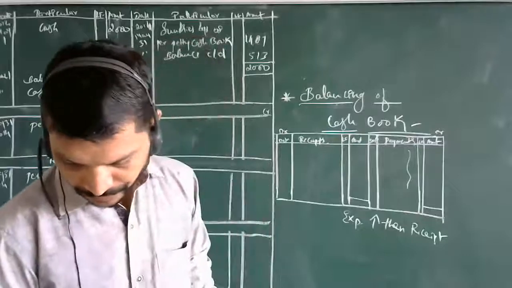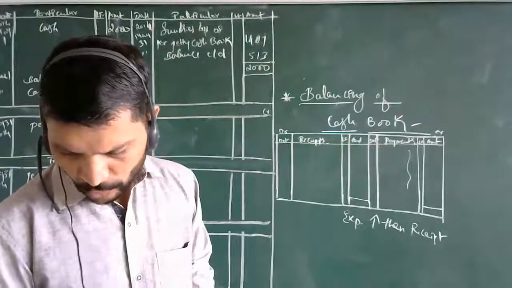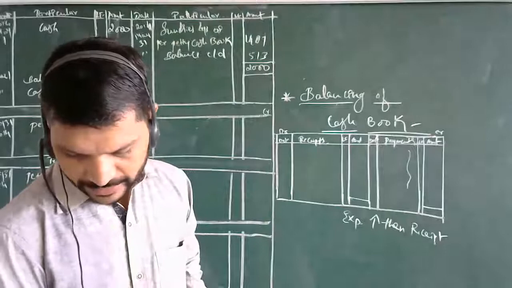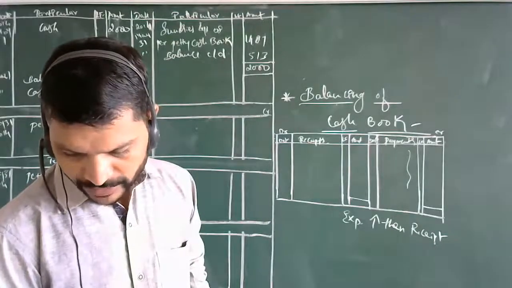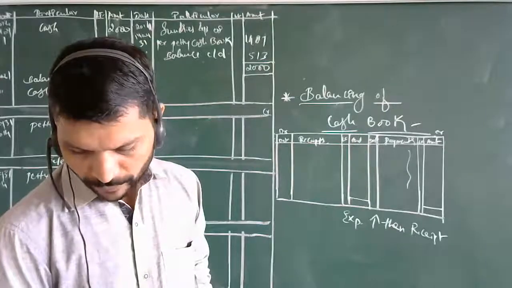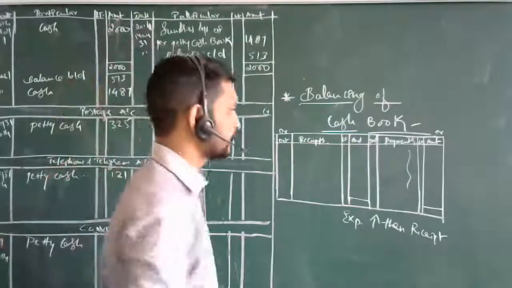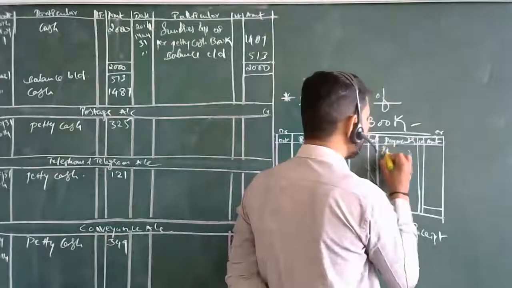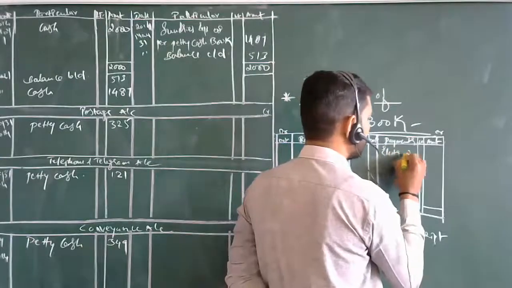Then for payment, any document, invoice, bills, receipts, etc., on the basis of which payments have been made, serves as a source document for recording the transaction in the cash book. Now payments. Now the electricity bill will be